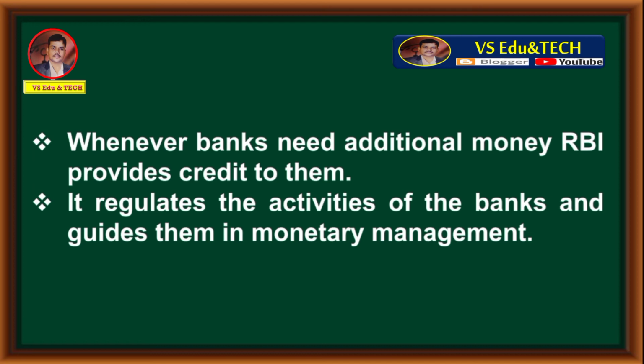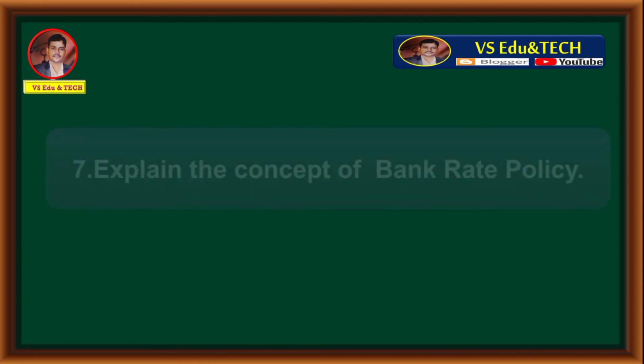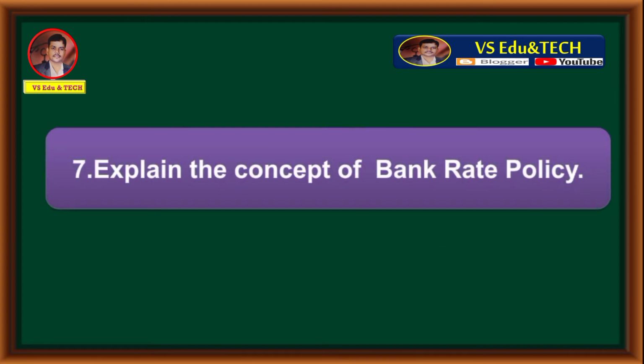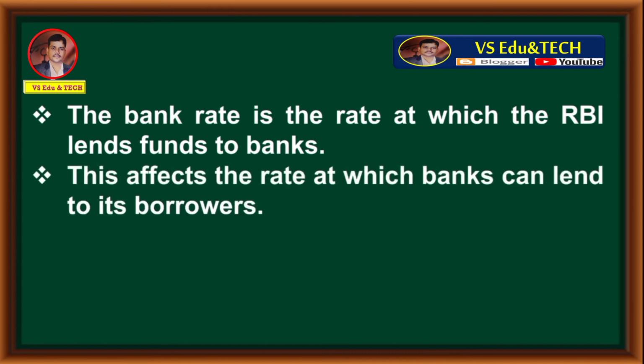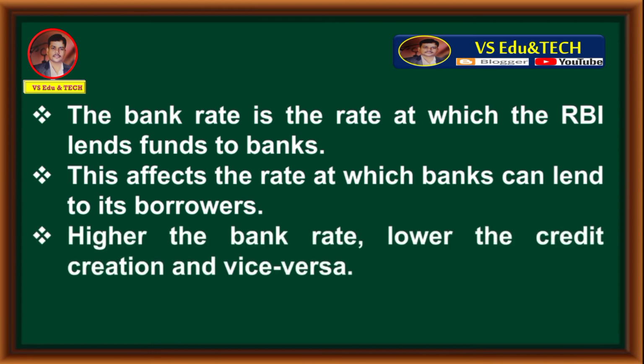Question number 7. Explain the concept of bank rate policy. Answer is the bank rate is the rate at which the RBI lends funds to banks. This affects the rate at which banks can lend to its borrowers. Higher the bank rate, lower the credit creation and vice versa.